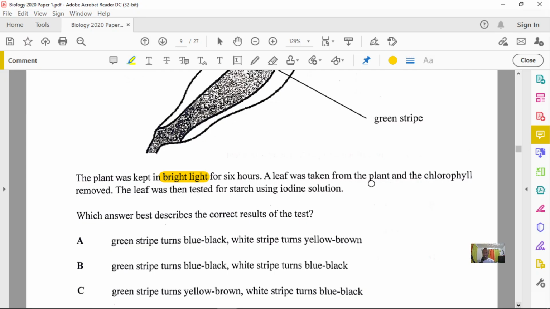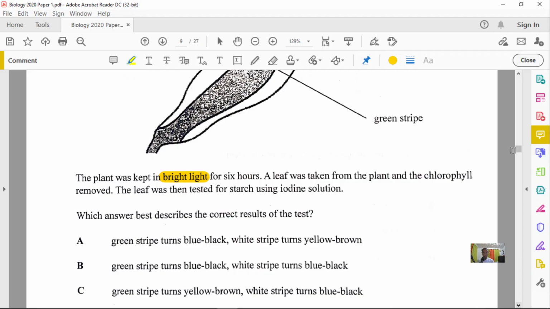Now we said a leaf was taken from the plant and the chlorophyll removed. So once you remove chlorophyll, you know what you're going to do next. This is actually a part of your starch test experiment, right? So they said the leaf was then tested for starch using iodine. They said which answer best describes the correct result of the test. Now remember that only where you find chlorophyll, you have photosynthesis taking place. And once you have photosynthesis taking place, then you have sugar produced and eventually starch. Right? Starch is a stored component.